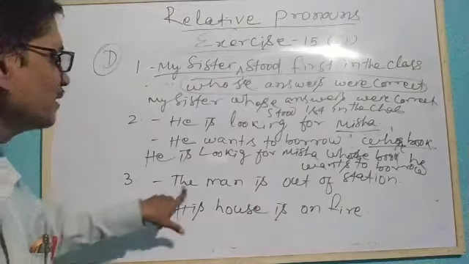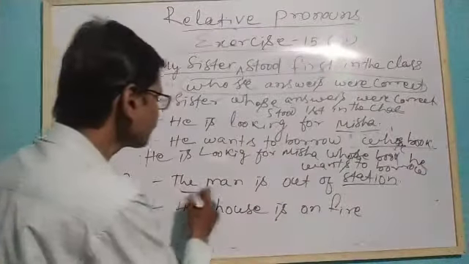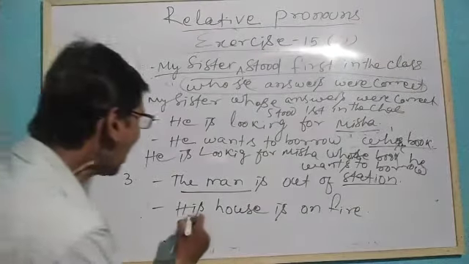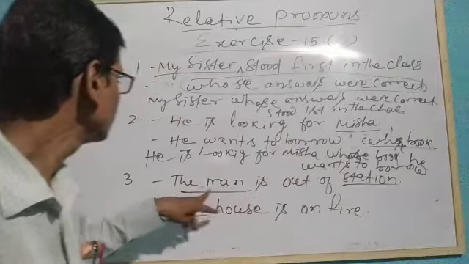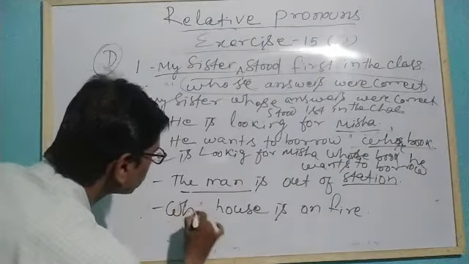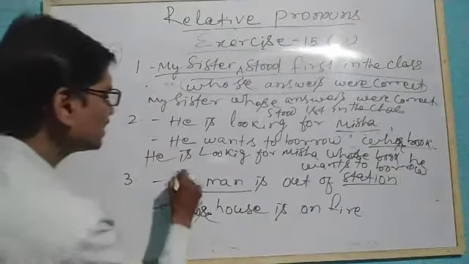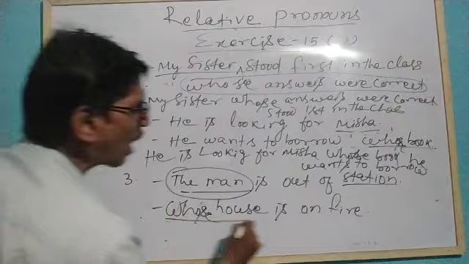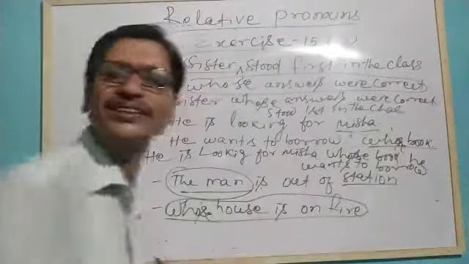See, the man is out of station. Who is out of station? The man. His house. His means is possessive. The man's house. That means whose house? Whose house is on fire. So this man whose house is on fire is out of station.